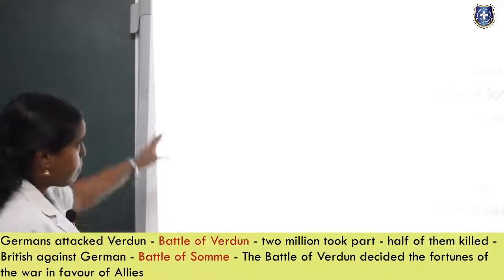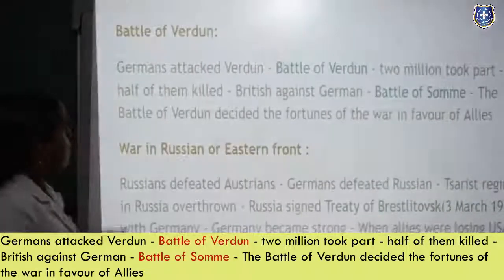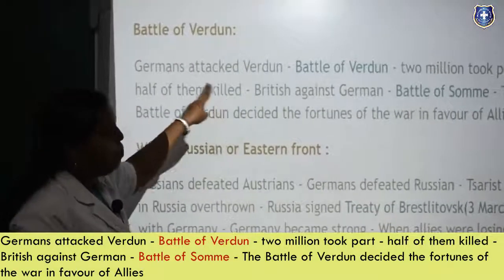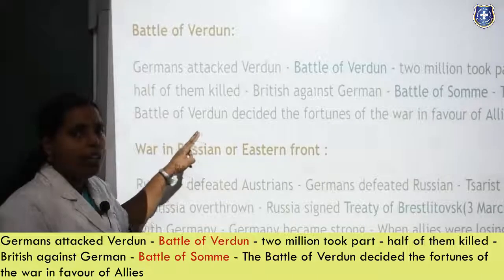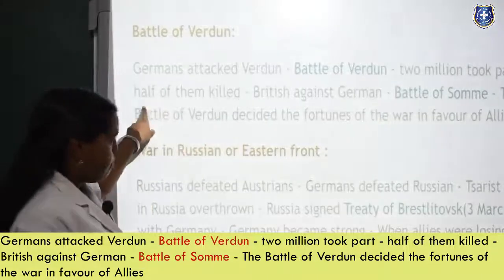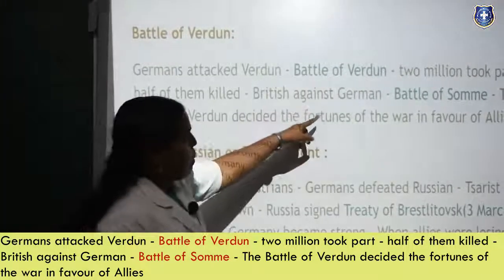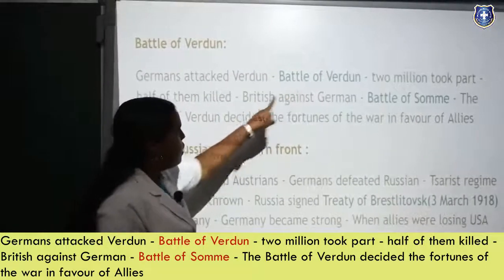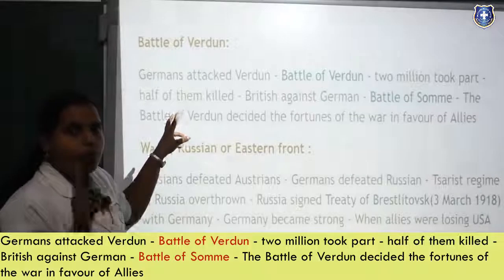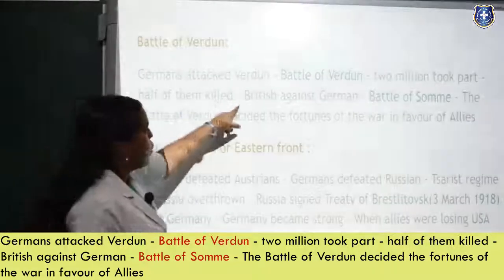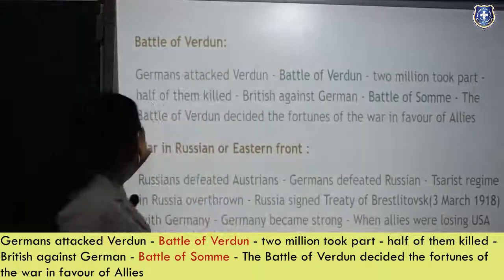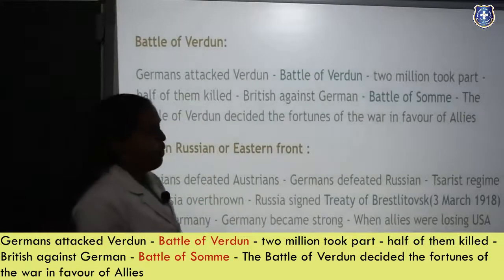Next one, the Battle of Verdun. In the Battle of Verdun, the Germans attacked Verdun, and 2 million people took part, but half of them were killed in the battle. The next one is British against German, the Battle of Somme. The Battle of Verdun decided the fortunes of the war in favor of the Allies.